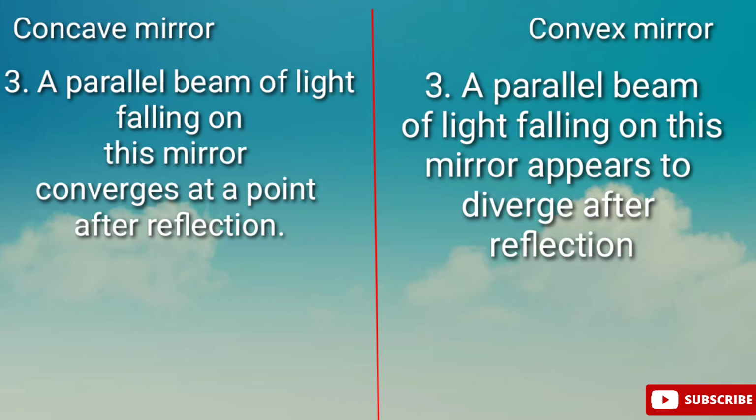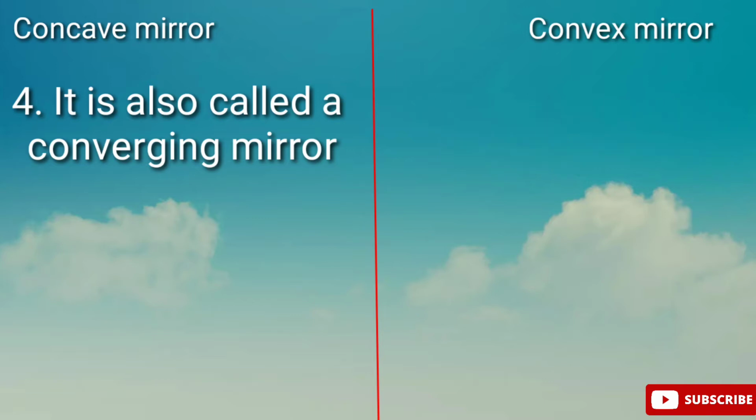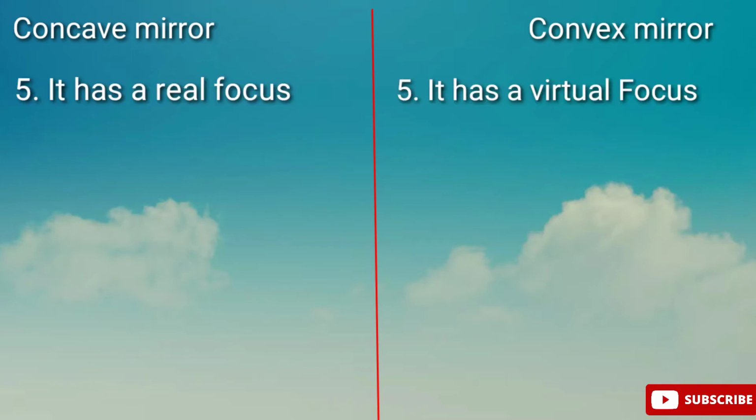The fourth point, under concave mirror, it is also called a converging mirror. And under convex mirror, the fourth point would be, it is also called a diverging mirror. The fifth point under concave mirror, it has a real focus. The fifth point under convex mirror, it has a virtual focus.